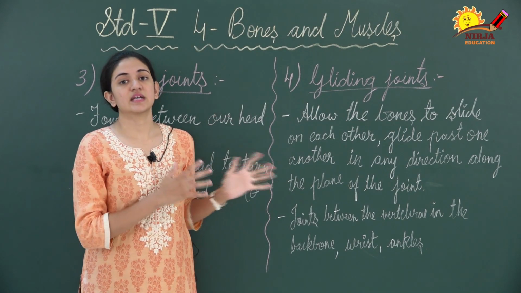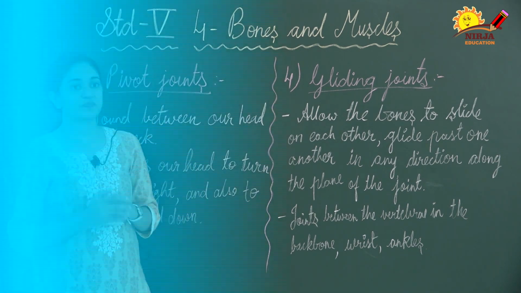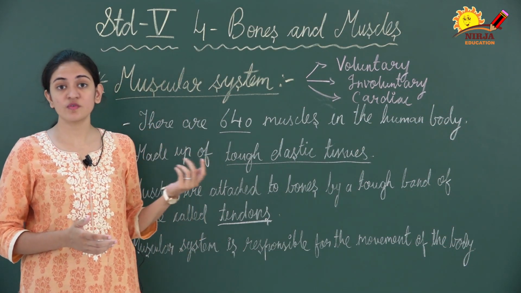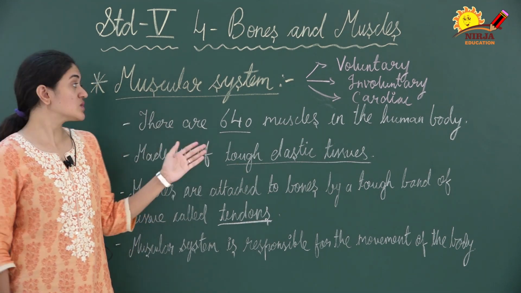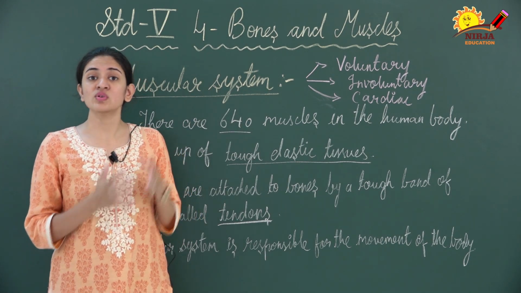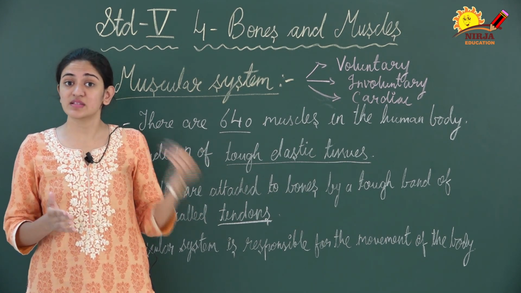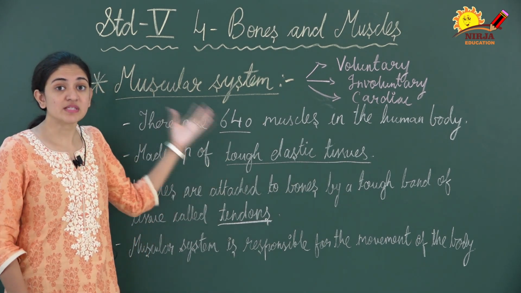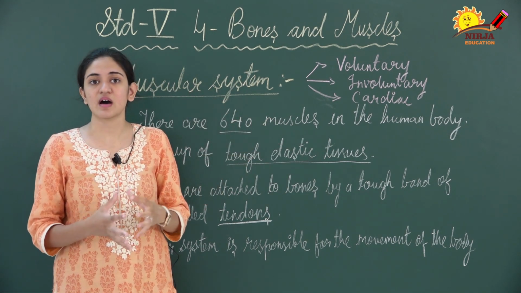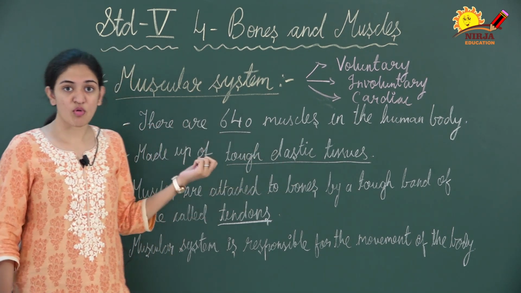So here we finished the skeletal system, and now we will discuss the muscular system. Dear children, we already studied that the skeletal system helps us to move. In the same way, the muscular system also helps in the movement of our body. How? Bones alone cannot move the body. They need something attached to them, and then only they can move. The muscular system is made up of different types of muscles. These muscles are attached to the bones, and they allow movement in our body.